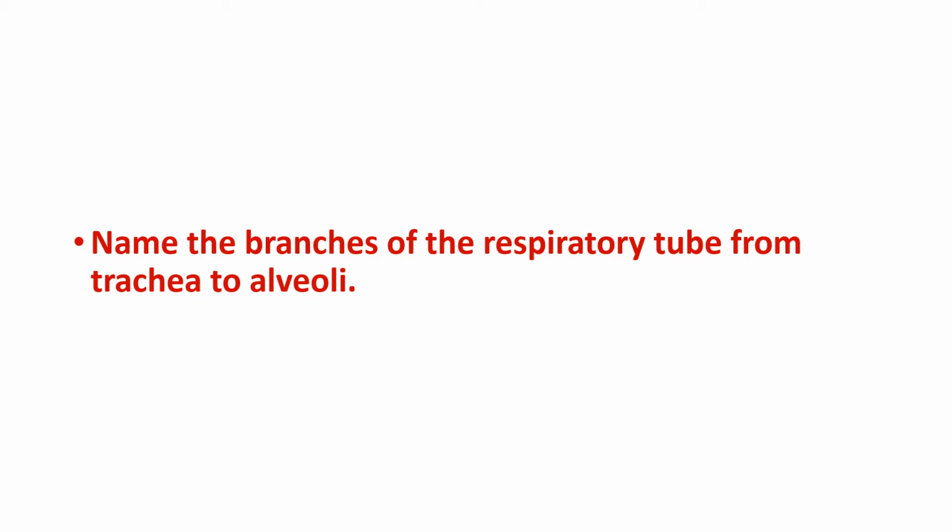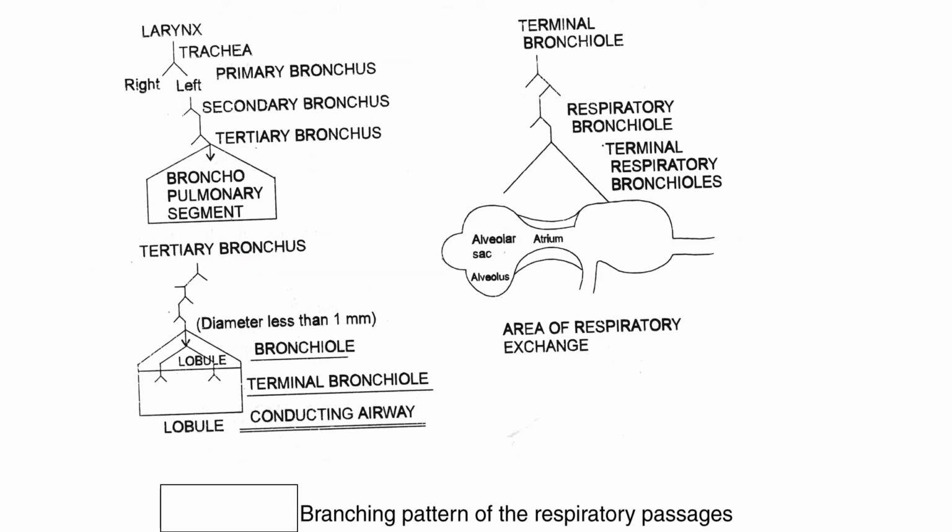Now what are the branches of the trachea or respiratory tube? From the larynx, trachea, as I've just told you, primary bronchus, secondary bronchus, tertiary bronchus. Tertiary bronchus will go to the bronchopulmonary segment, and the lobule will be supplied by the terminal bronchiole. So this whole thing is the conducting part of the respiratory system.